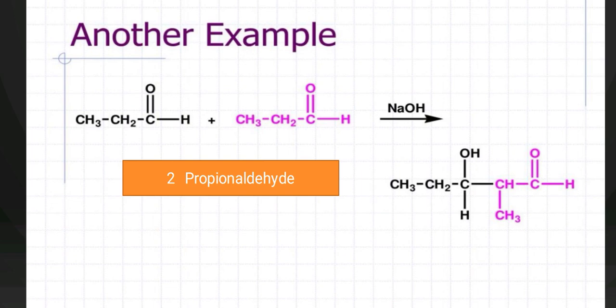Formation of the enolate ion takes place on removal of an alpha hydrogen atom.